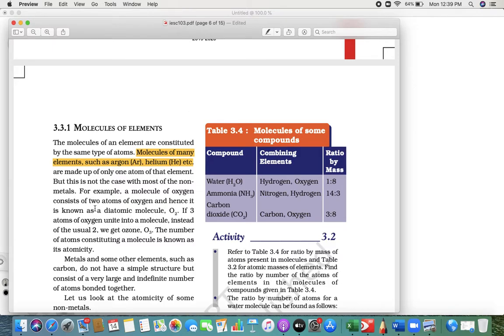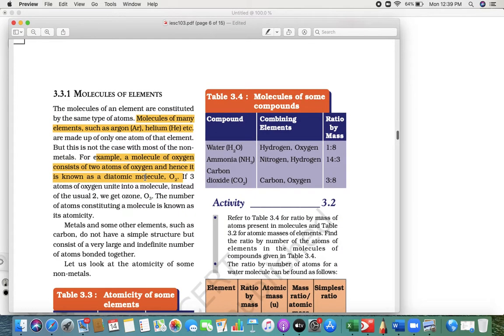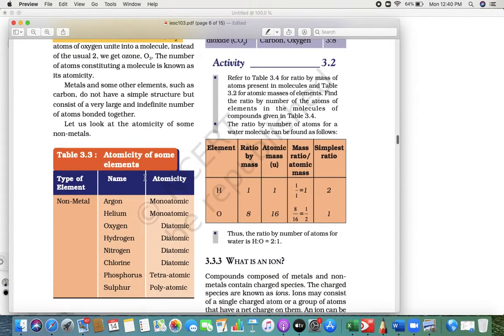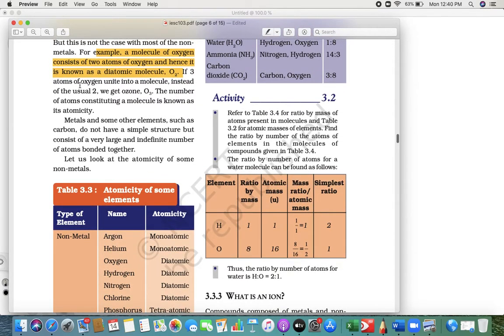Diatomic means two atoms together. O2. So oxygen is available in this way. A single molecule is available in this way, right? Third thing, it will be available in a group of three also.